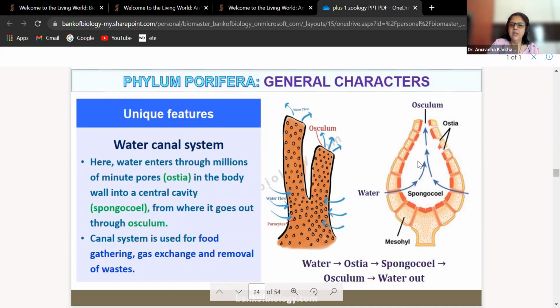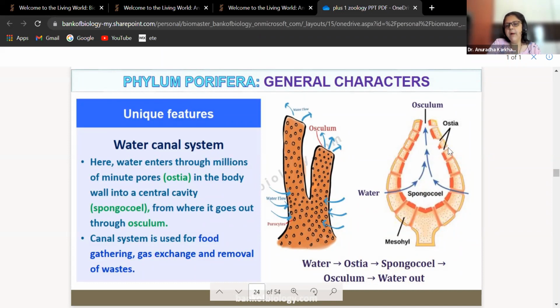You can see this. These all are going to be the ostia. ये ostia है, ठीक है? These all are ostia. And through these ostia, ये cells के बीच में ये जो openings है वो ostia है. Water will be entering inside. So you can see the water is entering inside this ostia. Into the central cavity, which is going to be called as spongiocele, from where it goes out through the osculum.